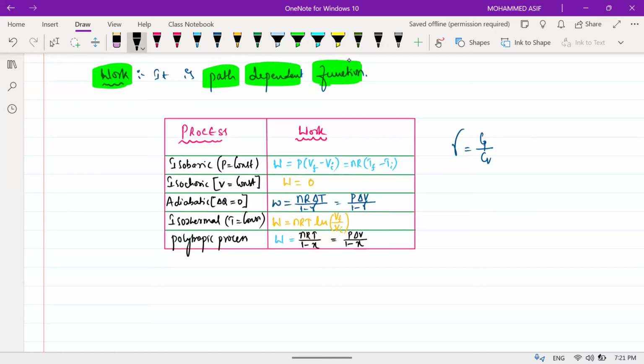Clear, beta? These are the formulas which should be committed to your memory. R is the universal gas constant, delta T is the temperature difference, P is the pressure, x is from the process relation PV to the power of x equals constant.